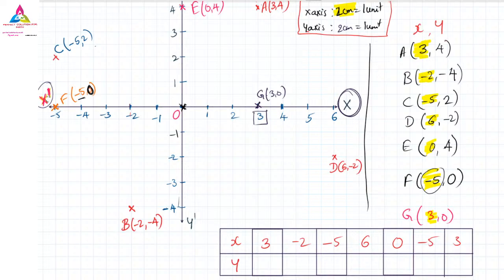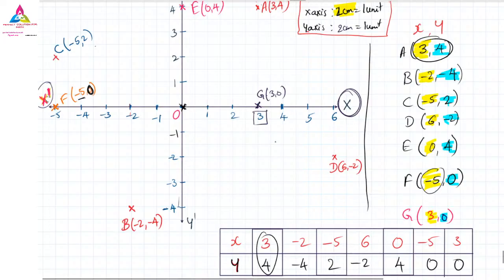I have written the x values, and all the y values I have to write in the table of y. This is the representation of the x and y coordinate on the table. So y value here we have, so all the y values I will write here. 4, minus 4, 2, minus 2, 4, 0 and 0. So this 3 and 4 I have written here, 3 and 4. And next one over here we have minus 2 and minus 4, that I have written here, minus 2 and minus 4. Then we have minus 5 and 2, that I have written here.